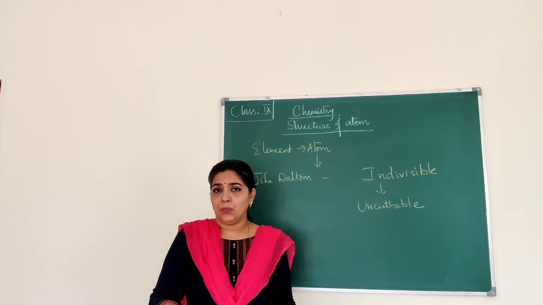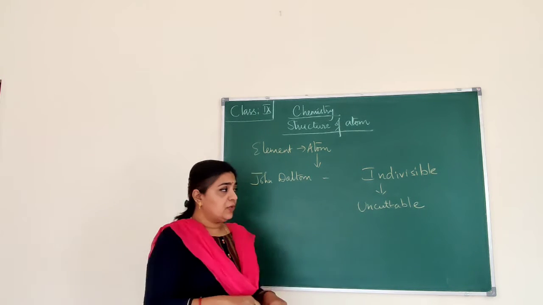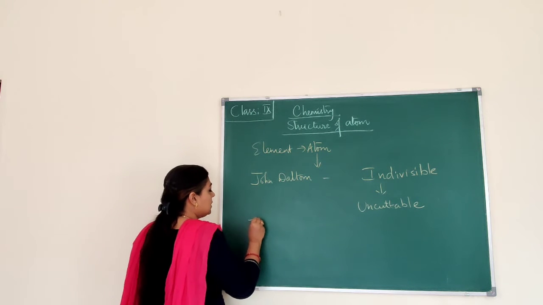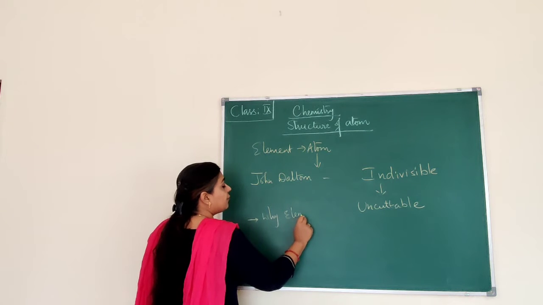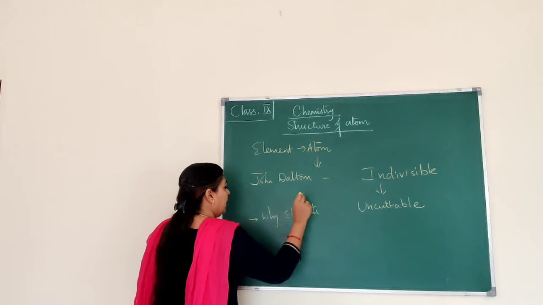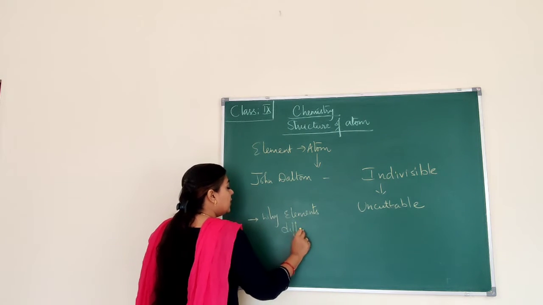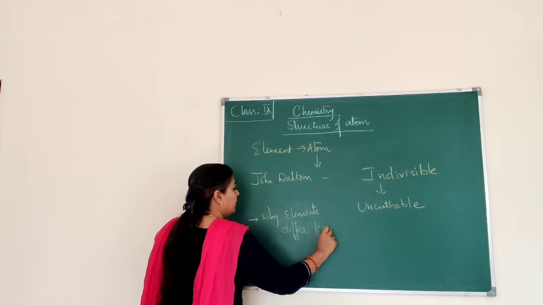Why is it not so? So the question was, why do elements differ from one another?